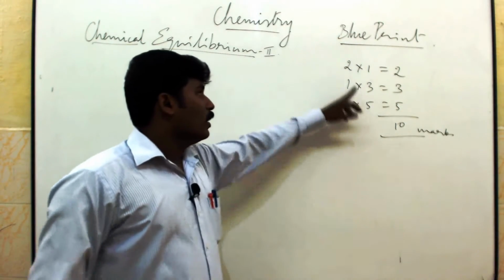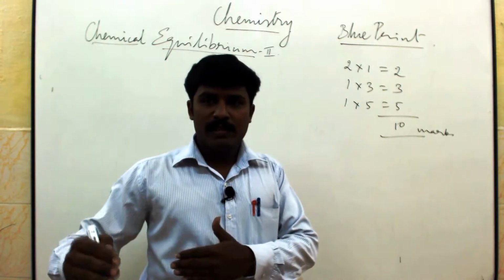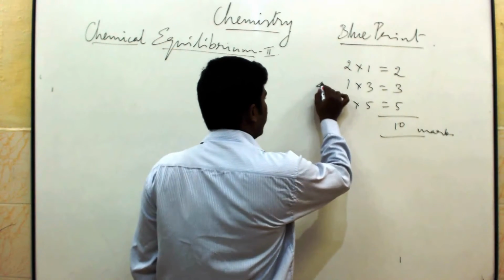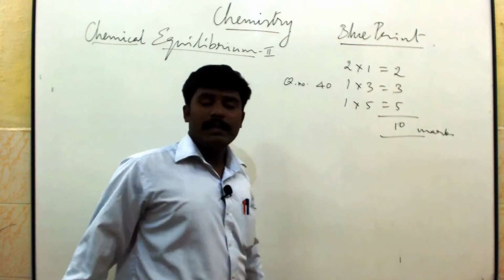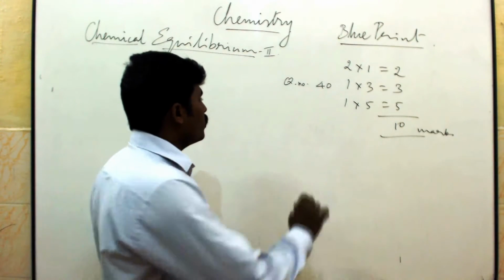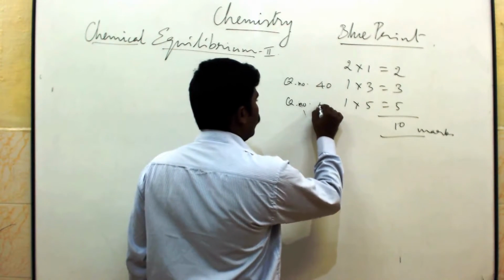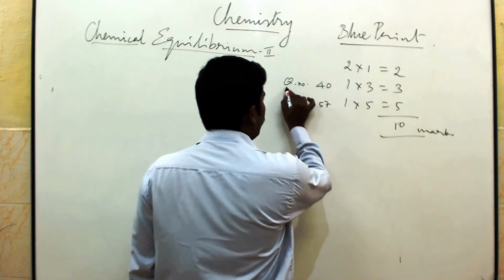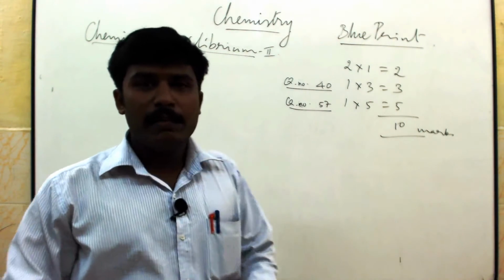Question numbers: for the 1-mark questions I can't tell properly because of Code A, Code B being there. The 3-mark question number is 40, coming from this equilibrium lesson. Then question number 57 is the 5-mark question. So question number 40 for 3 marks, question 57 for 5 marks, altogether 10 marks weightage.